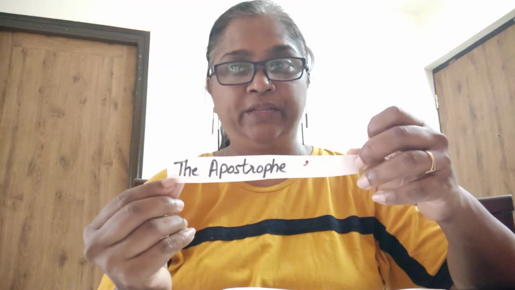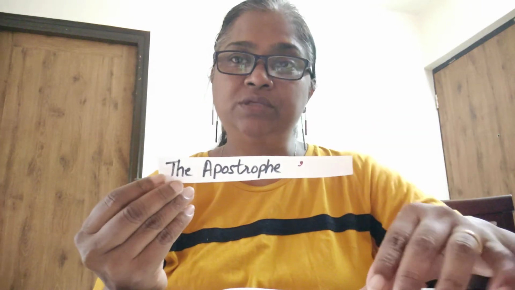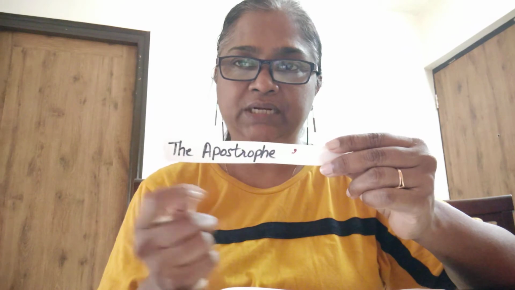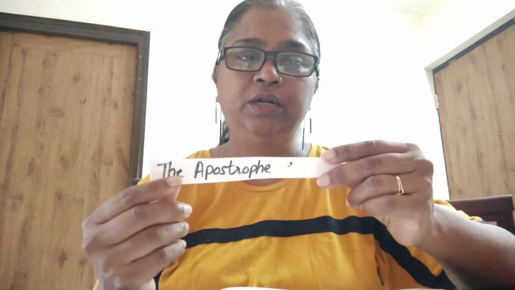Next one is the apostrophe. The apostrophe is not used very often. It is used sometimes. This is an apostrophe. It is used on top. It looks like a comma. The comma is used at the bottom of the sentence, but the apostrophe is used on top.